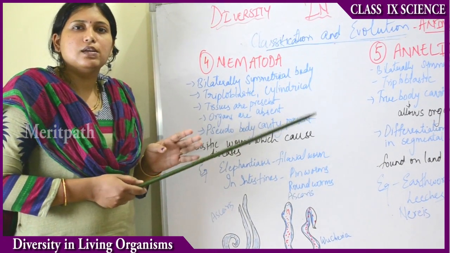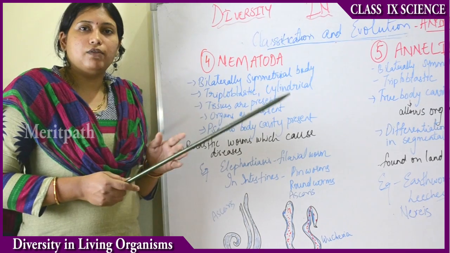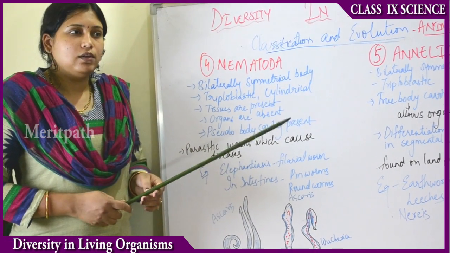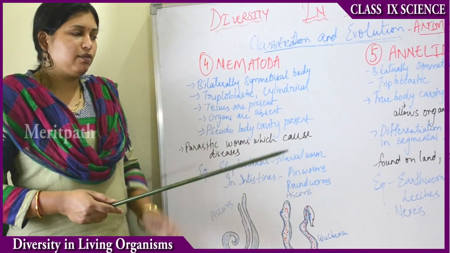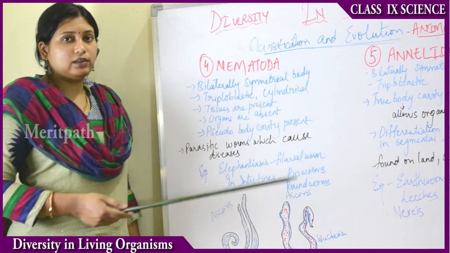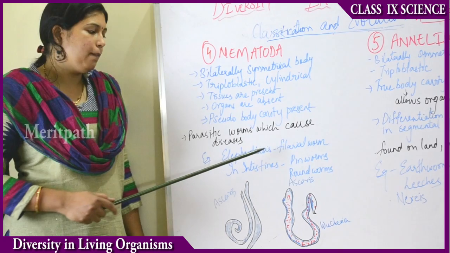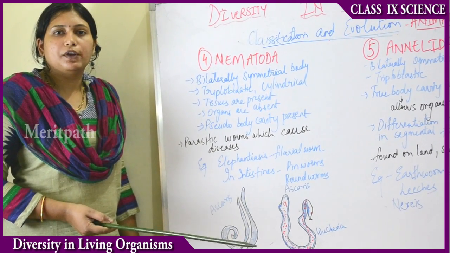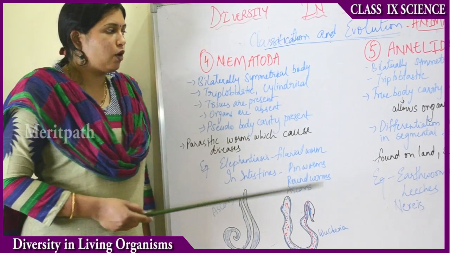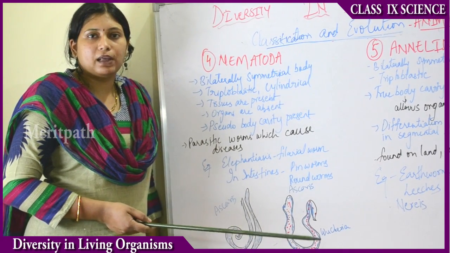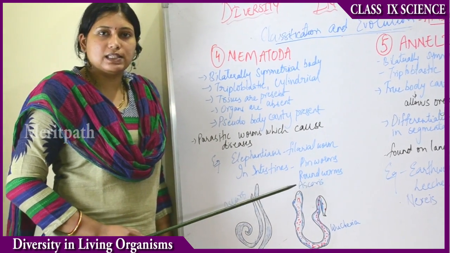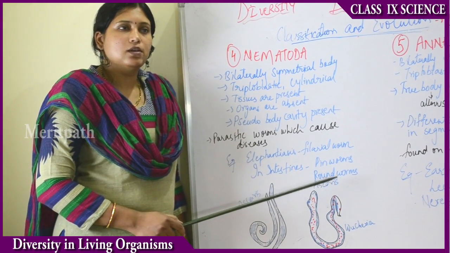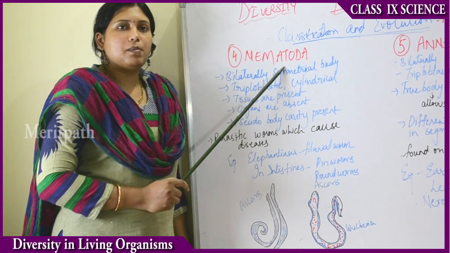You might have seen some people with one leg having very heavy swelling and not able to walk at all. Lots of increase in size of the leg will be there below the knee or below the thigh. So that is filarial worm elephantiasis. Then in intestines you sometimes have infections. Small kids, doctors give them deworming medicine sometimes because of the presence of worms in the stomach. So in intestines there will be pinworms and roundworms. So these organisms come under Nematoda.